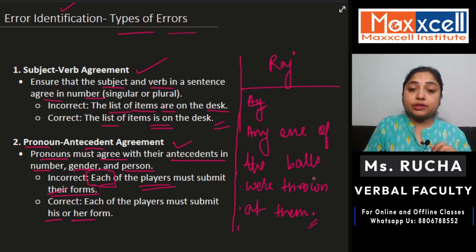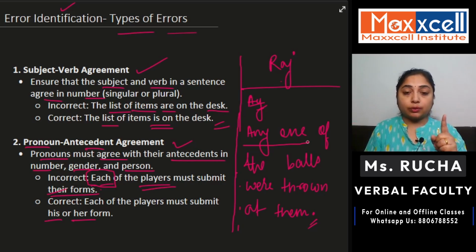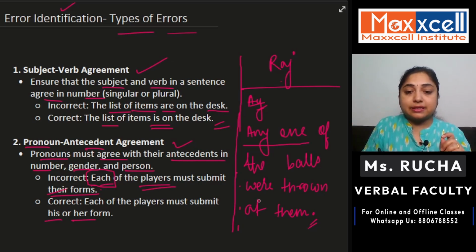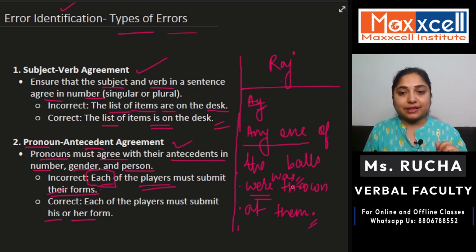Why? Because here the antecedent is anyone. We are talking about any one of the multiple balls, which means we are talking about one ball out of it, and it makes it singular. And that is the reason instead of were, what can we use? Was, right? So this is how you are supposed to identify pronoun antecedent agreement errors in sentence correction question time.